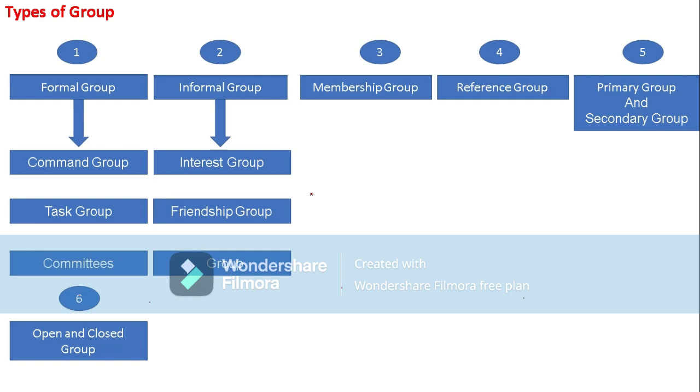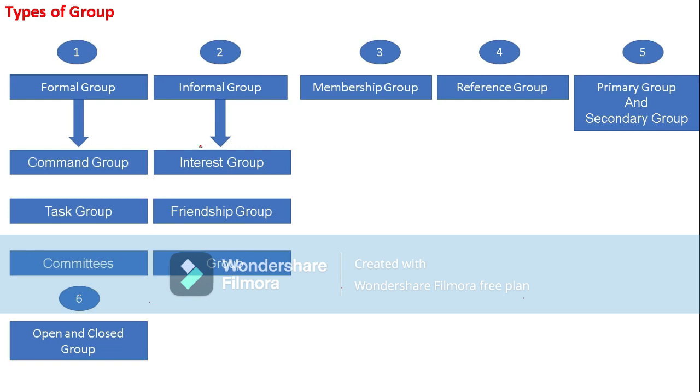Coming to the advantages of informal groups: what would be the advantages? Fast and effective communication can be seen, because there is no organization structure from this person to this person.